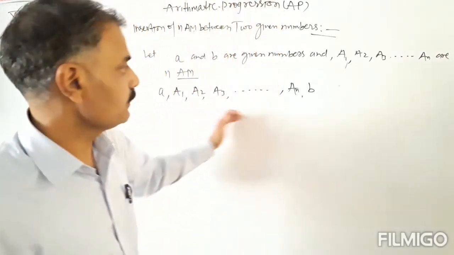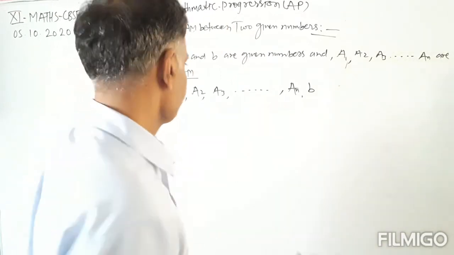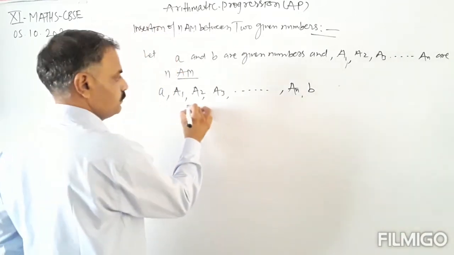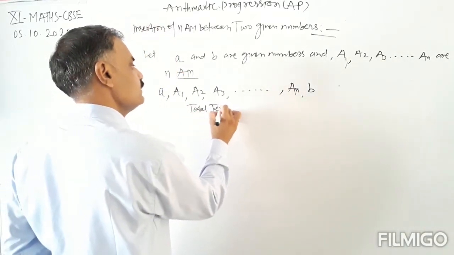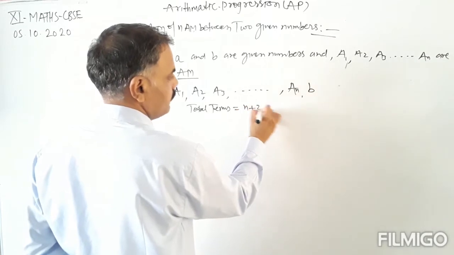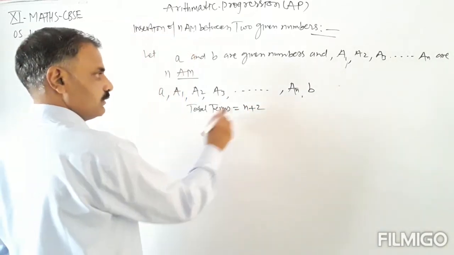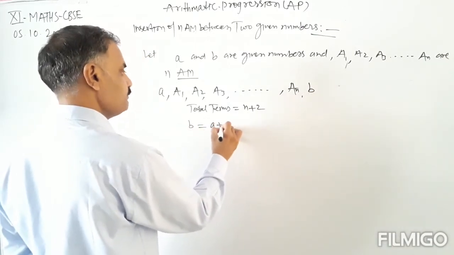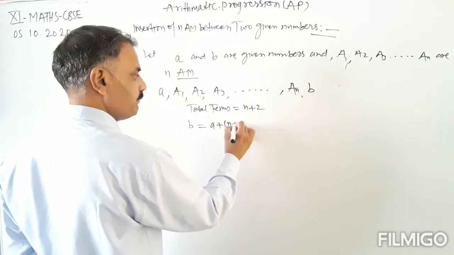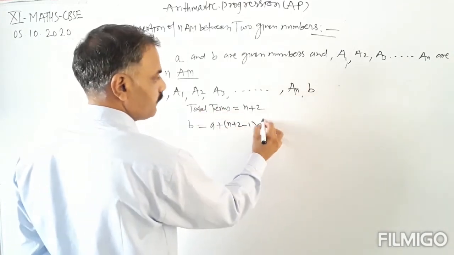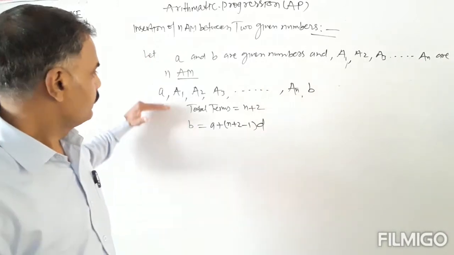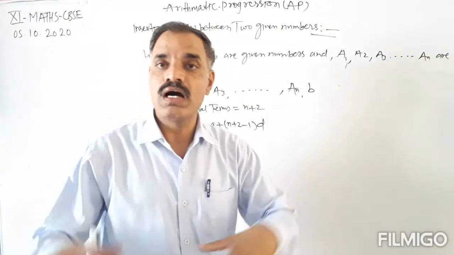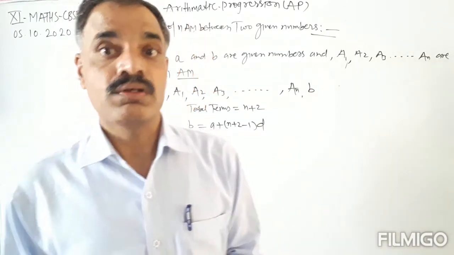So these are total n arithmetic means, plus this one and this one. Total terms equal n plus 2. So the last term B is equal to the first term plus (n plus 2 minus 1) into the common difference D. Now A, A1, A2, A3 and B are all in arithmetic progression.